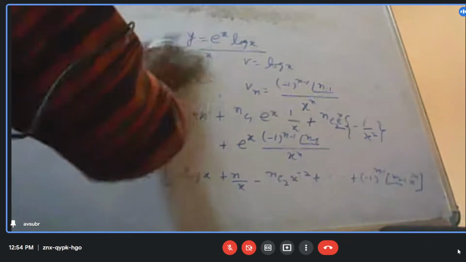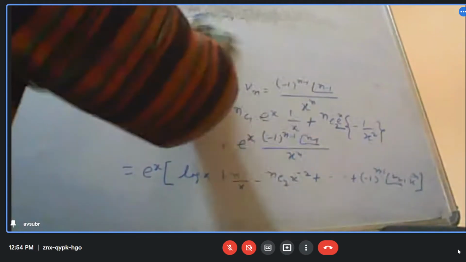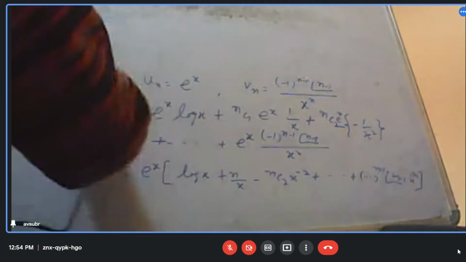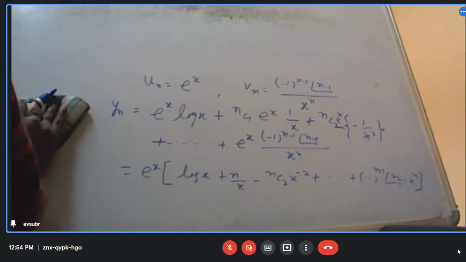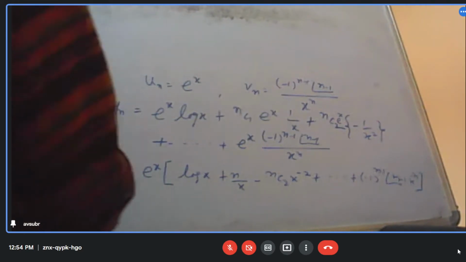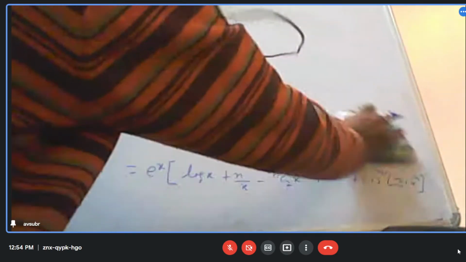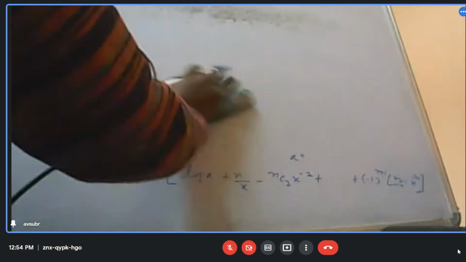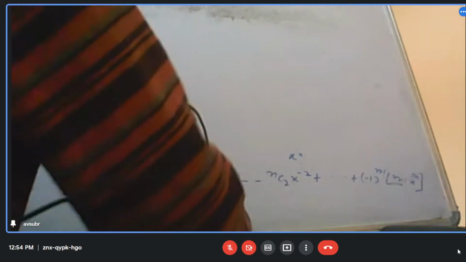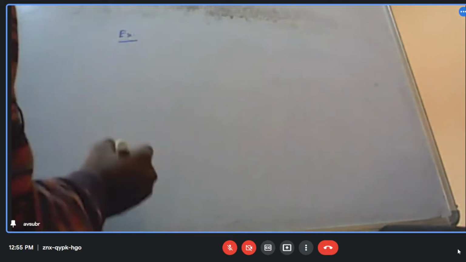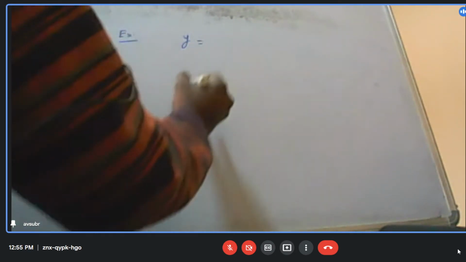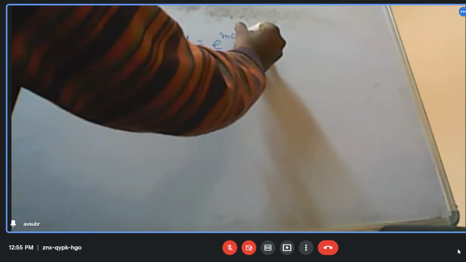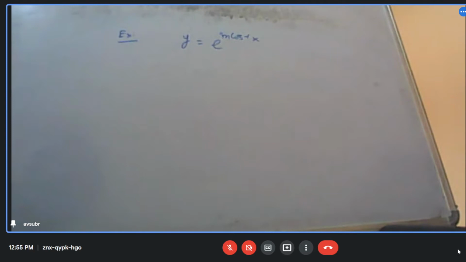All right. Let us take one more example. The next example is that let us say y is equal to e to the power m cos inverse x.